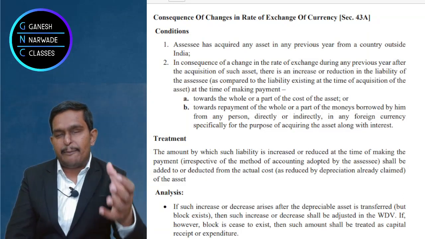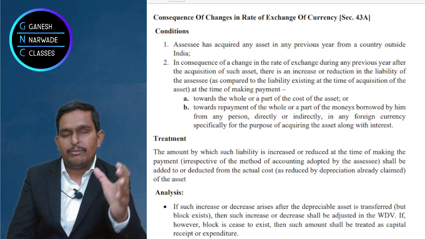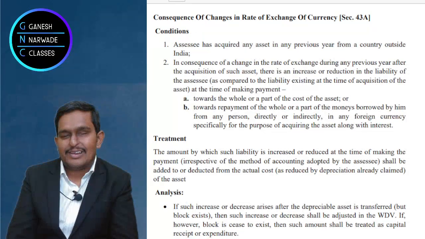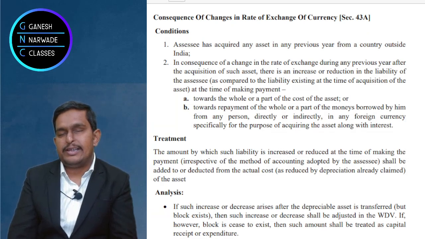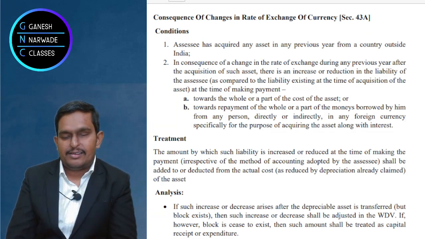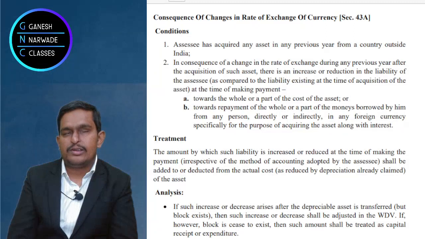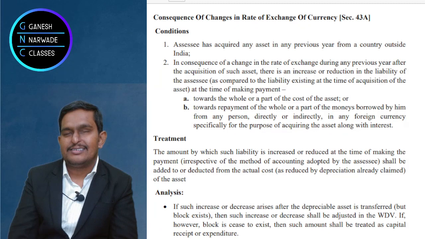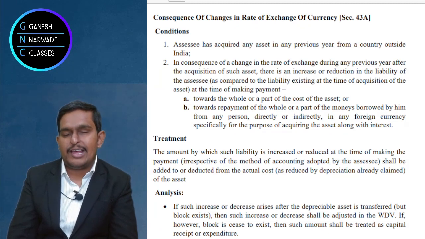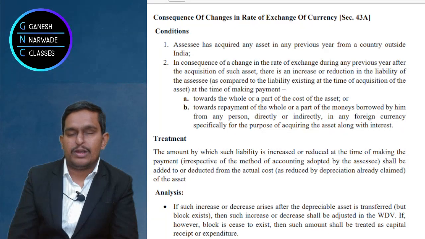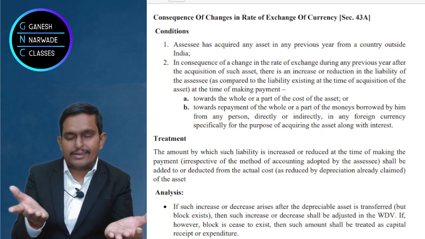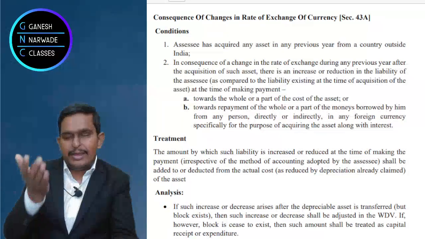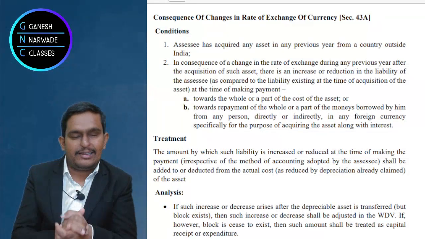We purchase capital equipment from Russia by taking certain loans. We took the loan in the form of rubles, and we are also paying interest in rubles. Now between Indian currency and the Russian currency, there is some exchange fluctuation from time to time, correct?